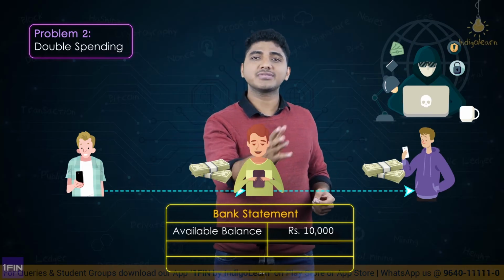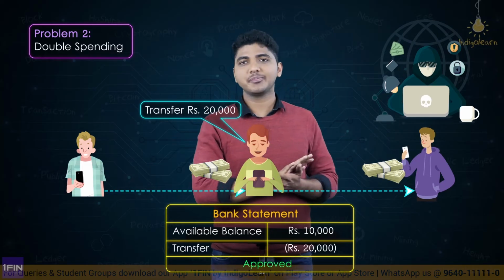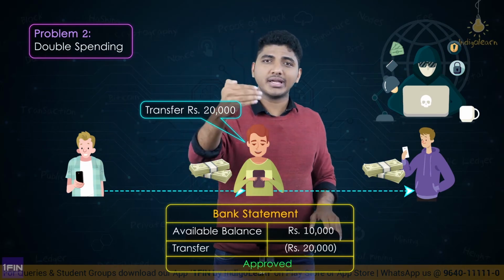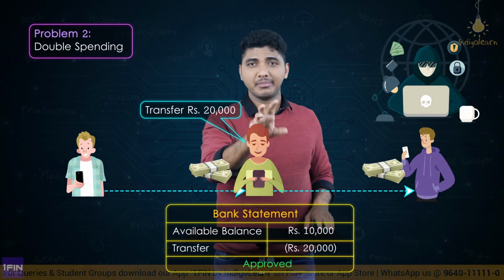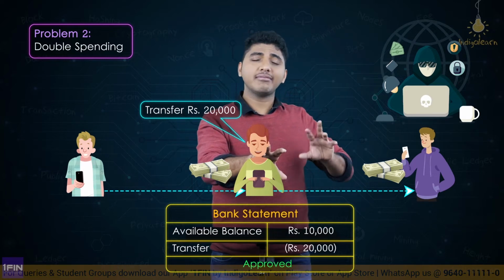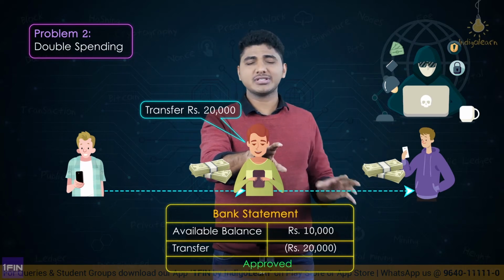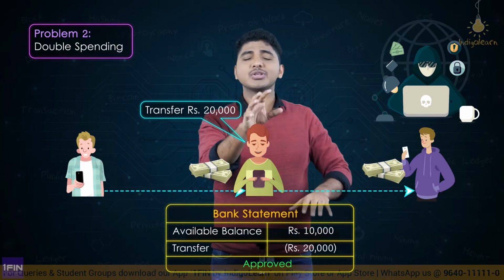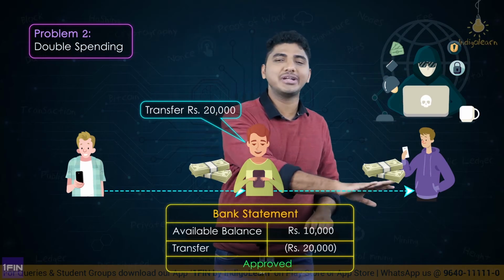Now if I want to transfer 20,000 rupees, the software will allow. Are you understanding what exactly the problem is? How much money came into my account? Only 10,000 rupees. But because I have a very good relation with the person who controls this entire CBS, he may add one more zero, then the software will allow me to transfer 20,000 rupees.